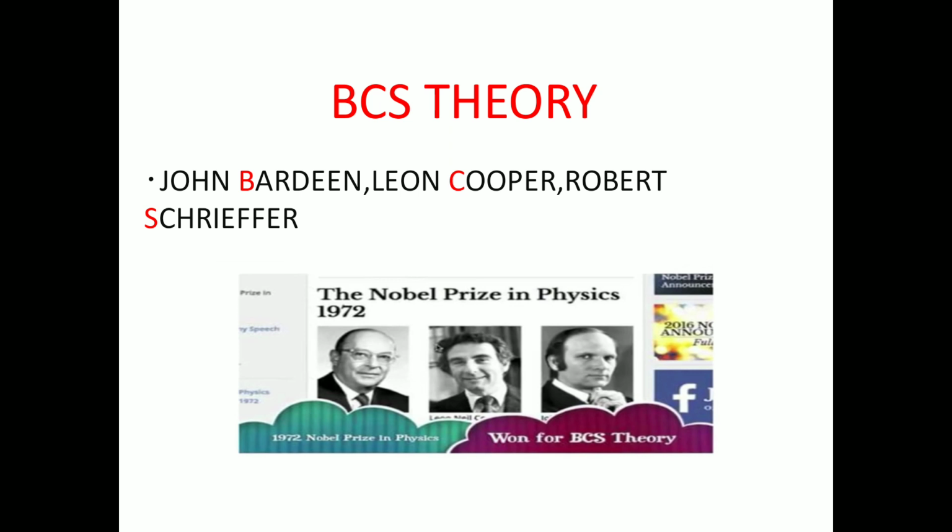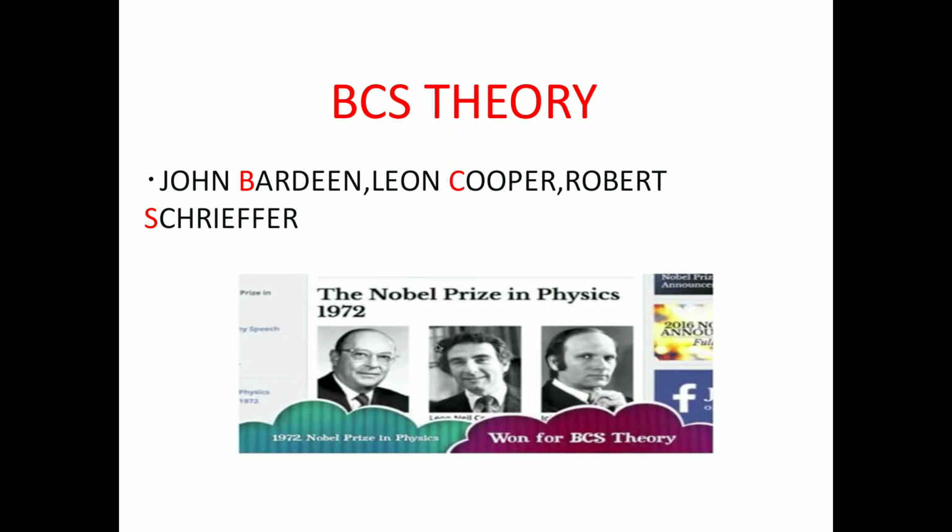How is it possible? Why do they show superconductivity below the critical temperature? What happens at that critical temperature is explained by the BCS theory. Today our topic is BCS theory. BCS theory was formulated by three scientists: John Bardeen, Leon Cooper, and Robert Schrieffer.